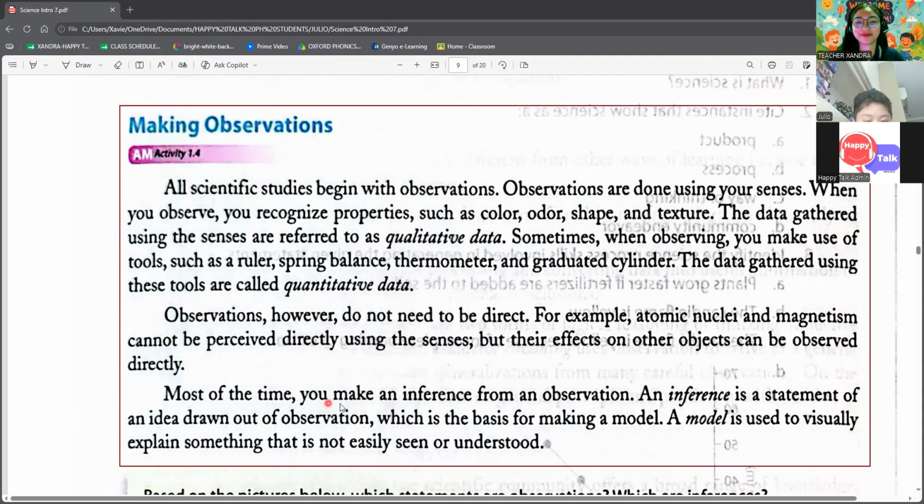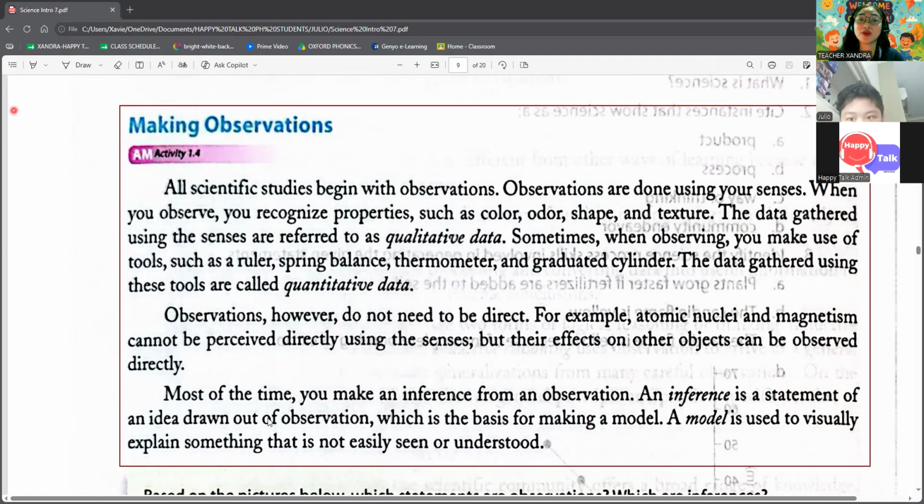Most of the time, you make an inference from an observation. An inference is a statement of an idea drawn out of observation, which is the basis for making a model. A model is using visuals to explain something that is not easily seen or understood.